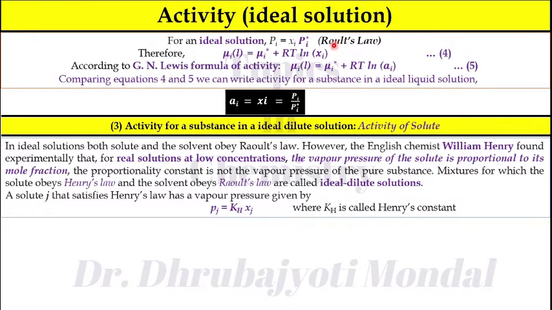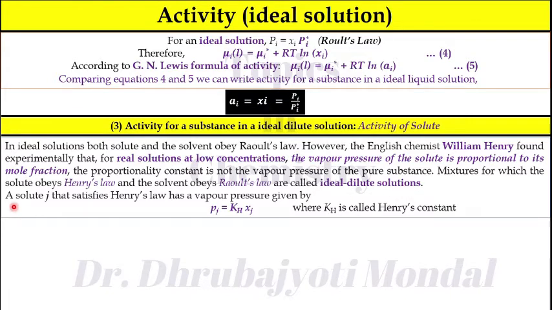Here you can see, according to Raoult's law, the vapor pressure is proportional to mole fraction, but the proportionality constant is Pi star. But according to Henry, the proportionality constant is not the vapor pressure of the pure substance. Now, mixtures for which the solute obeys Henry's law and the solvent obeys Raoult's law are called ideal dilute solutions.